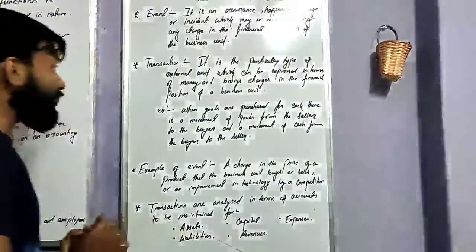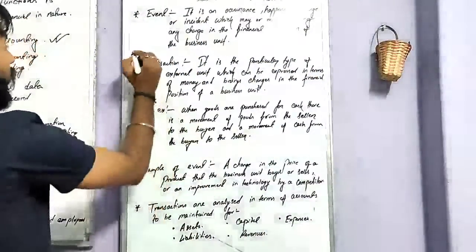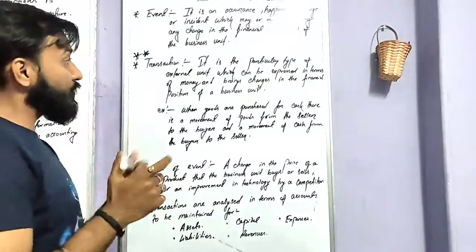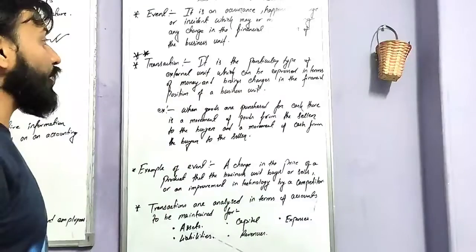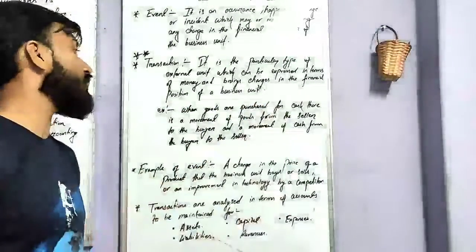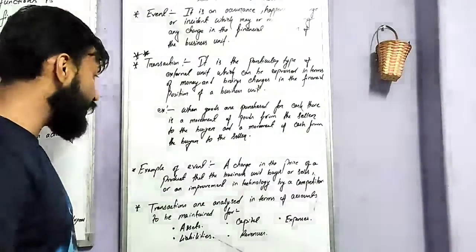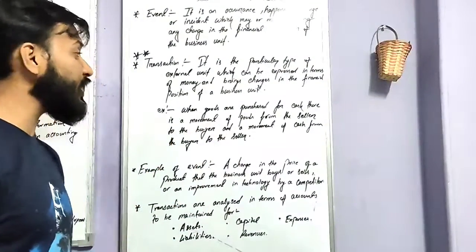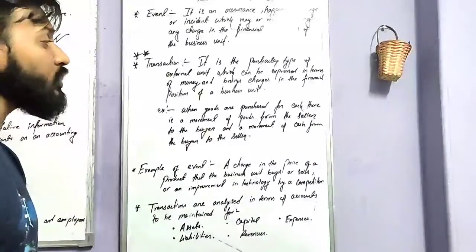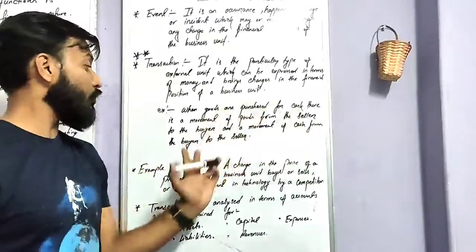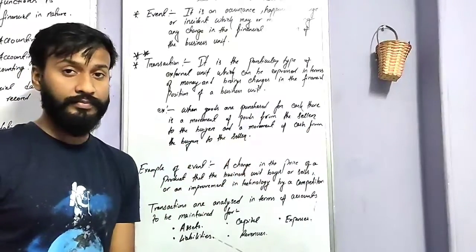Okay. Next is what? Transaction. One of the important points. Transactions. It is a particular type of external event which can be expressed in terms of money and brings changes in the financial position of the business unit. See the example. When goods are purchased for cash, there is a movement of goods from the seller to the buyer and a movement of cash from the buyer to the seller.